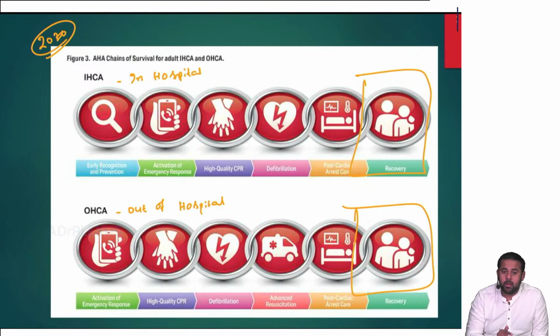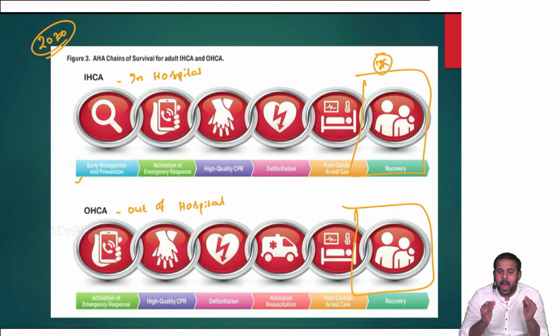Earlier, for in-hospital cardiac arrest there used to be 5 steps: early recognition and prevention, activation of emergency response system, high-quality CPR, defibrillation, and post-cardiac arrest care. And now they added the recovery component. In out-of-hospital cardiac arrest, earlier there used to be 5 components: activation of emergency response system, high-quality CPR, defibrillation, advanced resuscitation, post-cardiac arrest care. Recovery component has been added. This is one point I want you to remember from this particular slide.